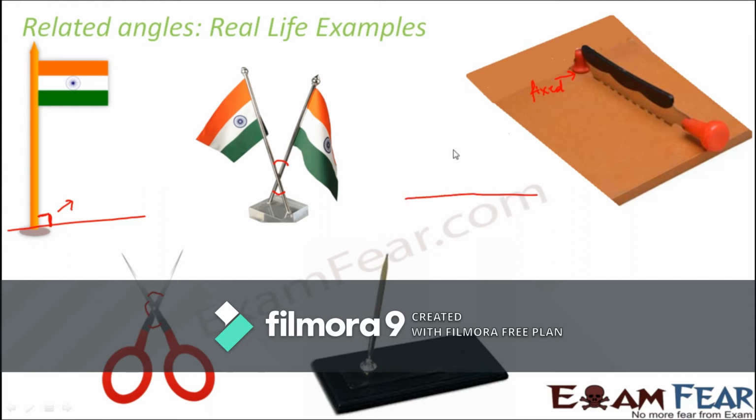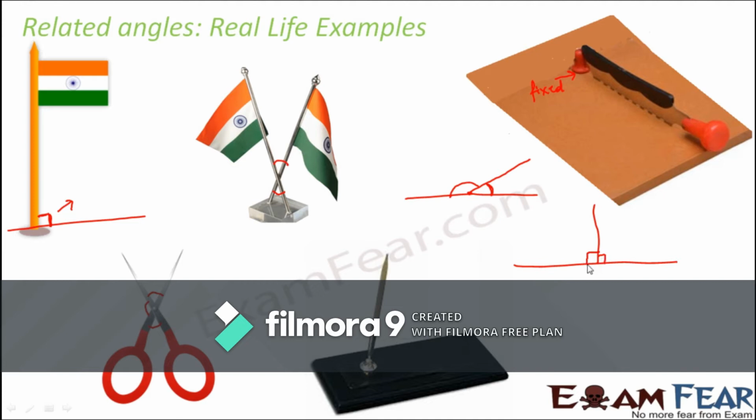When you look at it from sideways, this is your board and this is your knife. Let's say you pull the knife up till here. You would see this is an acute angle and this is an obtuse angle, and they form a linear pair. Let's say you have pulled the knife till here, so what happens?